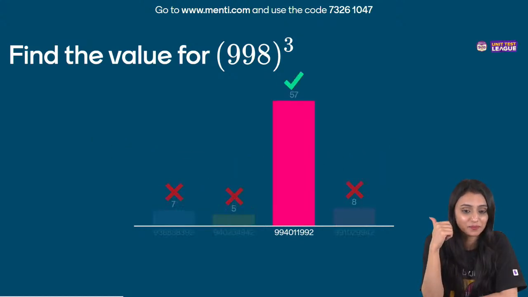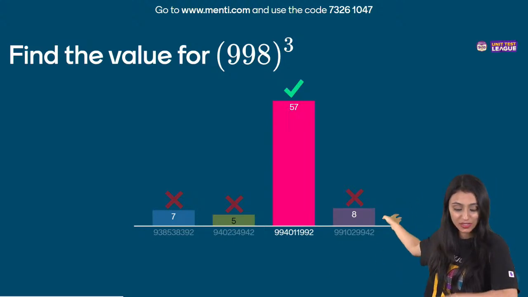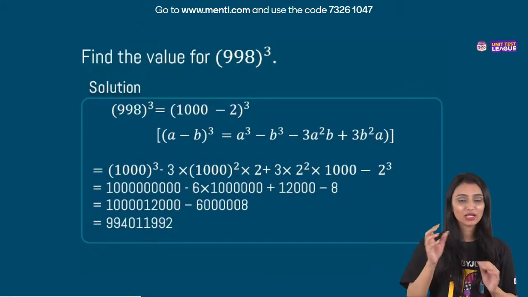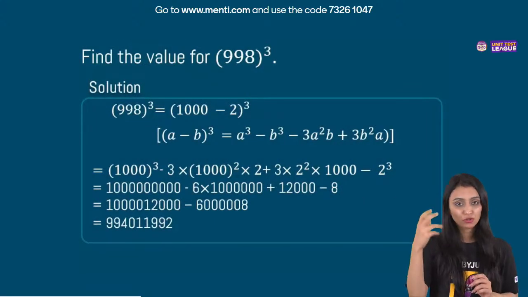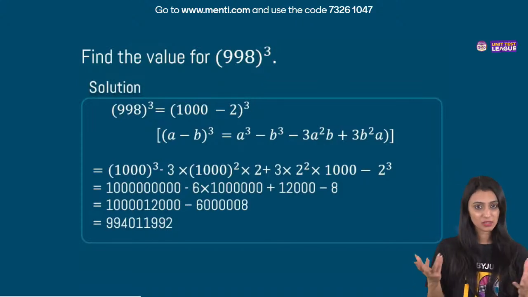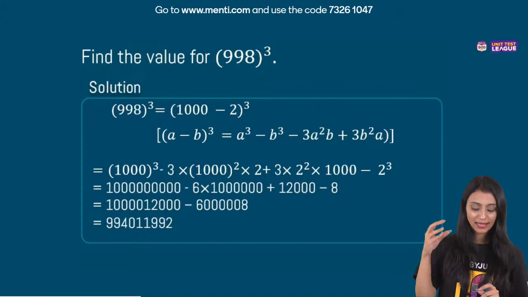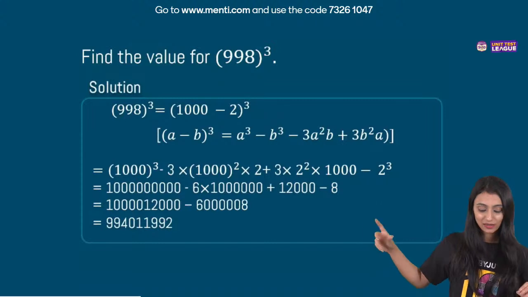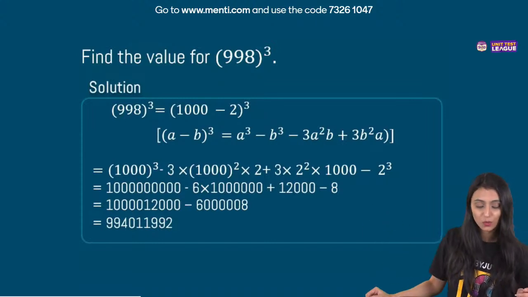Refresh it again, Purna. So this is the answer you can see over here. Many students have given the right answer. That's great. We will not straight away find the cube. We will use the identity: 1000 minus 3 whole cube. So a minus b whole cube, we all know that. Simply apply the identity, substitute a with 1000 and b with 3. You will get this final number, 9940119992.